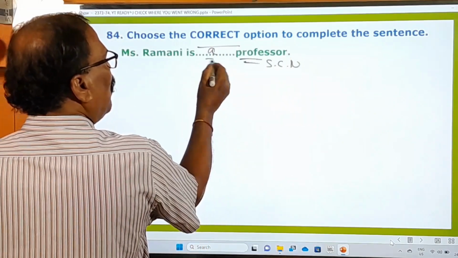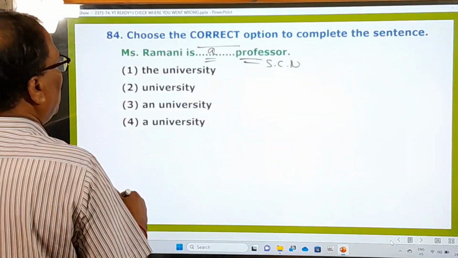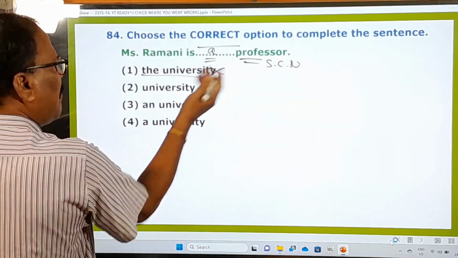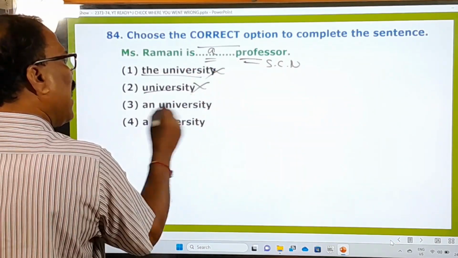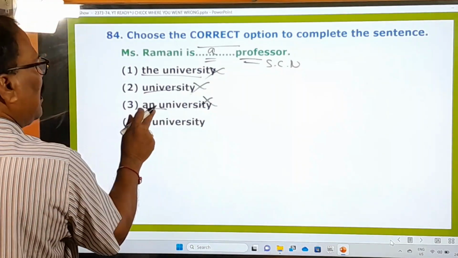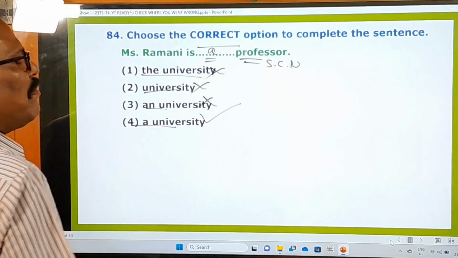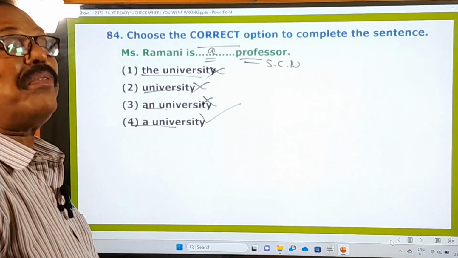Okay, generally only article. So here, what are the options given here? The university professor. No, you cannot say the university professor. Why? University professor. No. An university professor. An university you cannot say. That's why this is wrong. A university professor. This is the right one. Miss Ramani is a university professor.